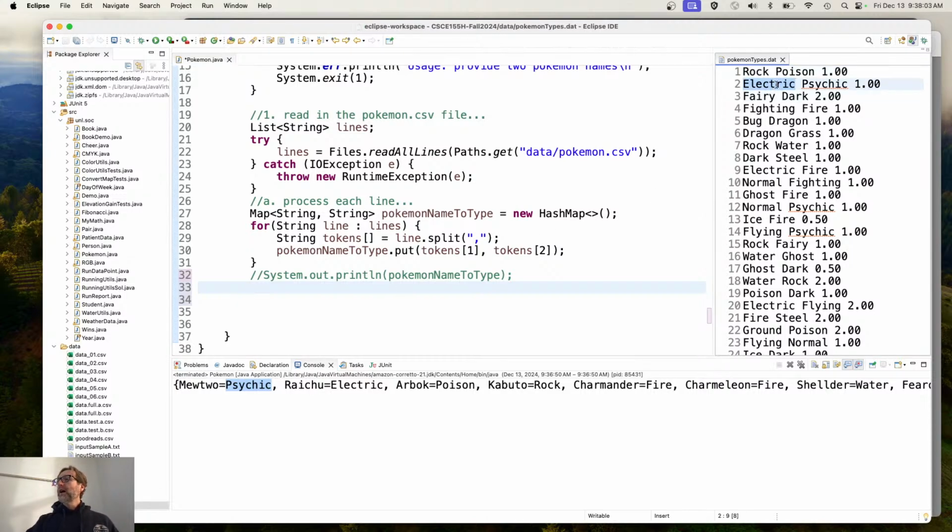We've got Electric fights Psychic, and then we've got this number here. I do need all 3 of those things. But that really doesn't seem like an object to me, right? Because it's 2 strings that together have a meaning, and then it maps to another thing. Ideas?